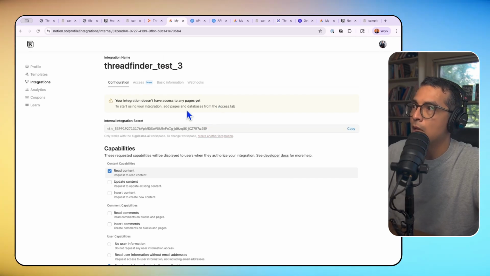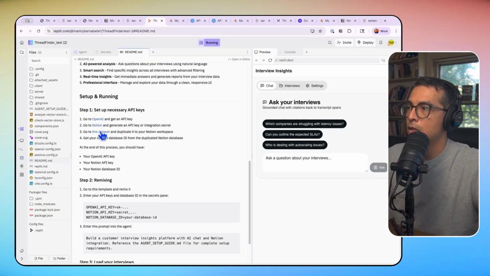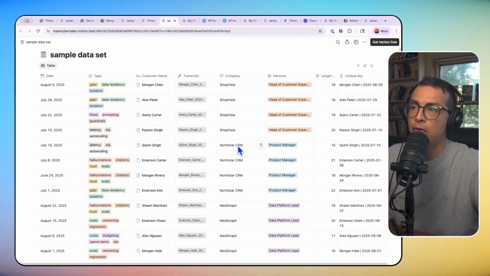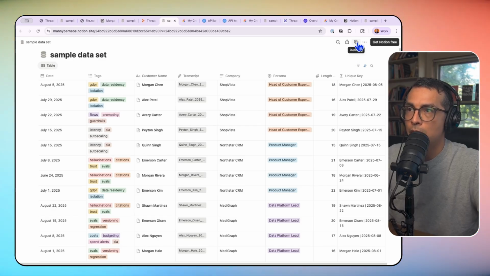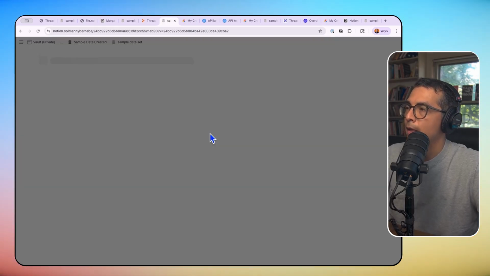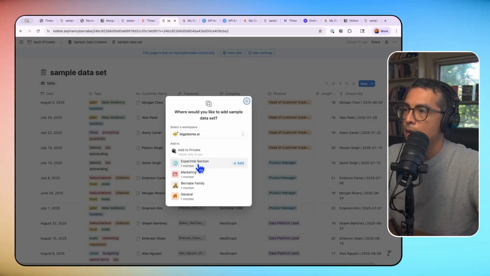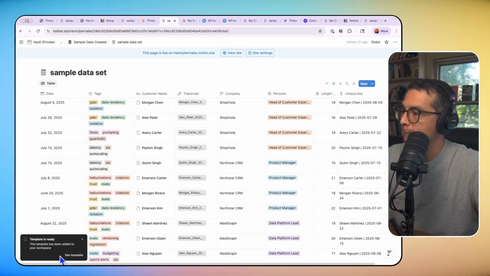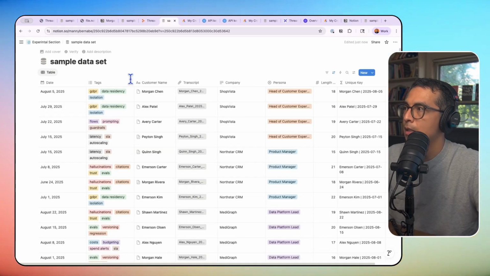The next thing that we want to do is create a copy of the synthetic data set that I put together for you to be able to run this. So this is a publicly available Notion database. So you just go here, duplicate, and you can put a copy in your workspace. It's going to take just a moment to get that ready. Now I can see the template. Now this is in my particular workspace.